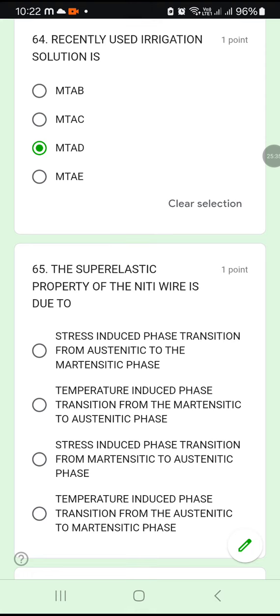It is mainly the stress induced. Whenever there is a stress, there is a transition from austenitic to martensitic phase. Under stress condition, that is the property which indicates the super elastic property of nitinol wire. Okay.